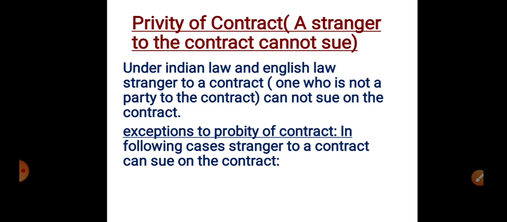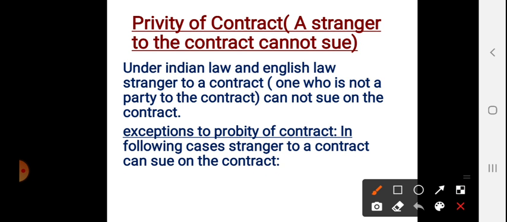But there are some exceptions to the privity of contract. Make corrections here, it is privity of contract. There are some exceptions, in the sense that even though a person is not a party to a contract, he can sue on a particular contract. Privity of contract means the person who is a third party to a contract cannot sue on the contract. But under the exceptions, the third party can also sue on the contract.